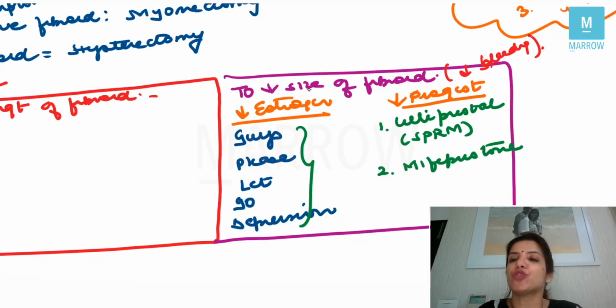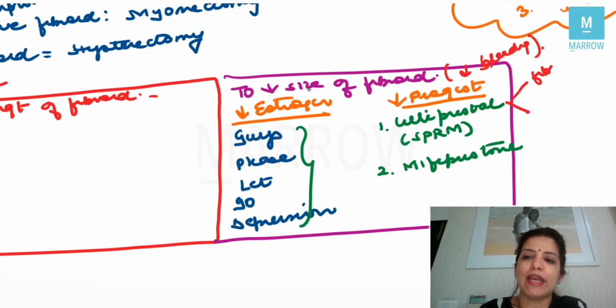Now, because fibroid is also a progesterone dependent tumor, if you decrease progesterone also, the size of the fibroid will decrease. And the drugs which can decrease progesterone are number one, ulipristal. Ulipristal is a selective progesterone receptor modulator drug. Right, there are only two uses of ulipristal. Number one, it is used in management of fibroid, and number two, it is used in emergency contraception.